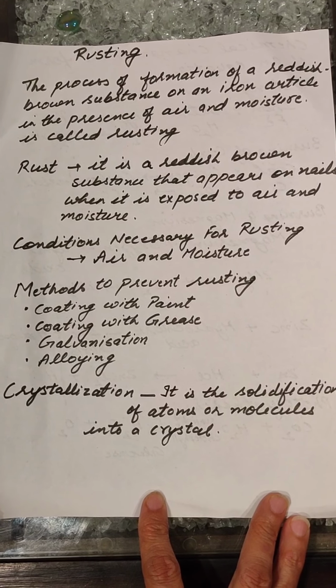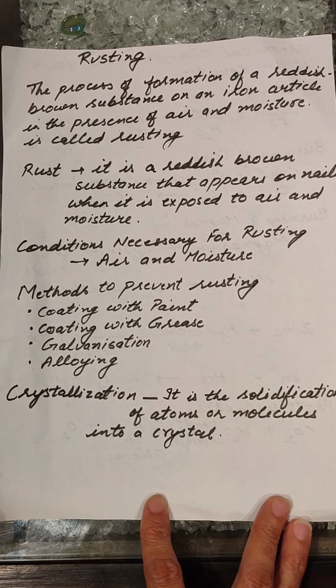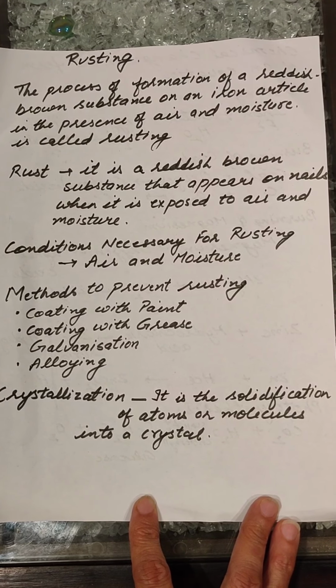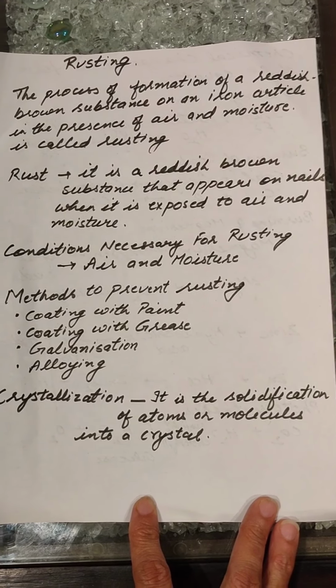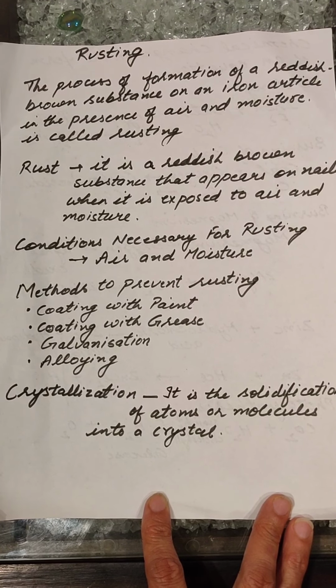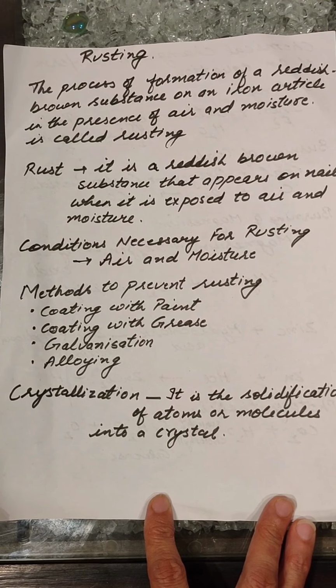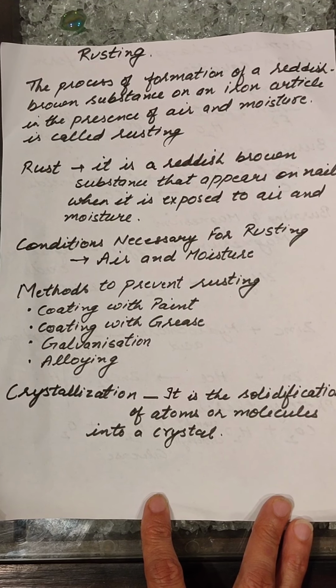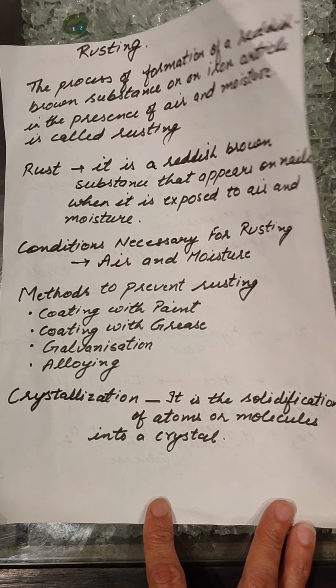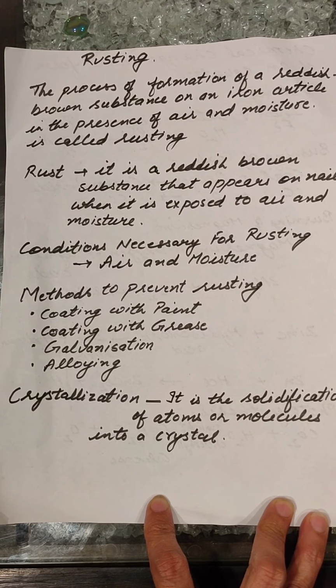You can do an activity. What you can do is you can take a fresh iron nail. आप एक लोहे की nail लो and keep it outside. Keep it outside or take some tap water and put that iron nail in the water for a few days. After a few days you will find a reddish brown rust deposited on that iron nail. This process is called rusting. इसको हम rusting कहते हैं.